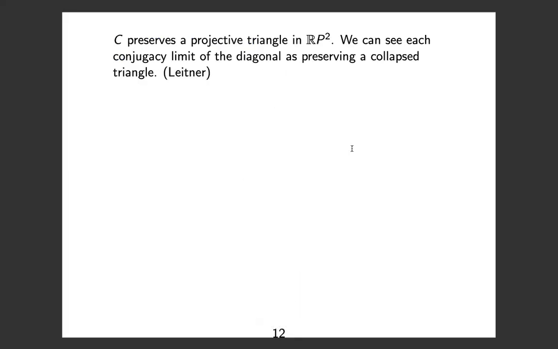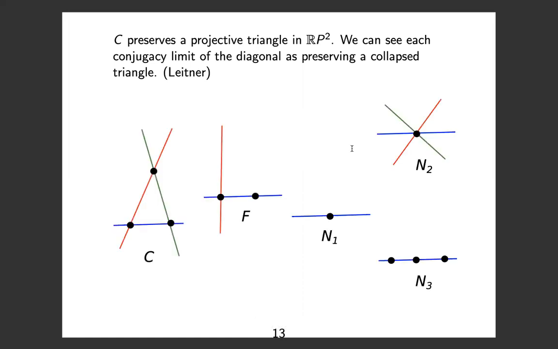So we said we wanted to think about groups and the geometries that they preserve. So C naturally preserves a projective triangle in RP2 because the vertices of the triangle correspond to the eigenvectors. And we can see each conjugacy limit of the diagonal as preserving a collapsed triangle. All right, so you see C, and now there's different ways that we can collapse this triangle.